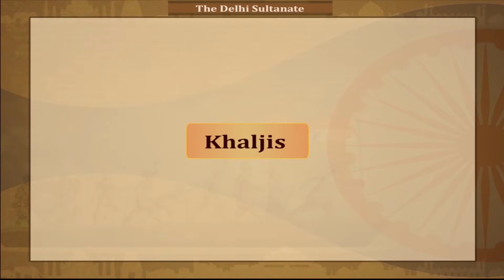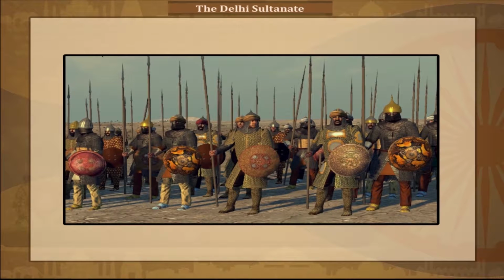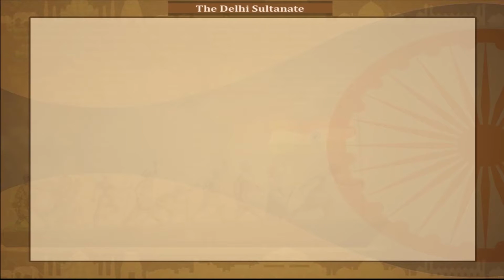Khaljis. To maintain his large standing army, Alauddin needed large revenues. So, he adopted a bold market policy and controlled the prices of all commodities.